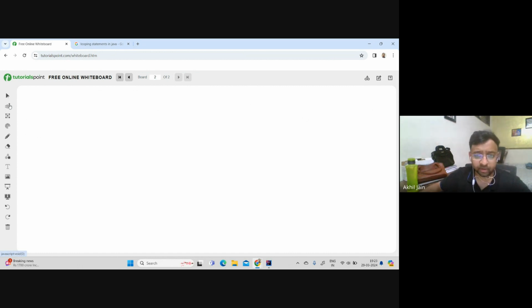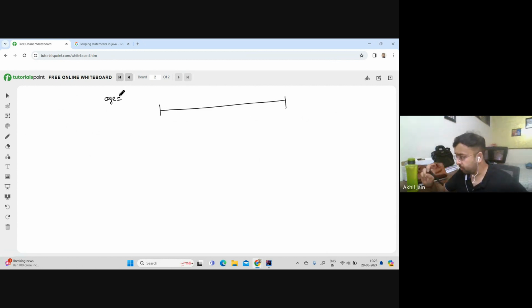The first part is we'll talk about the if condition, right? Now, let us think. Let us say that I have this linear scale, and I am asking a user to feed in the age of a user. Based on the age of a user, I will print a value accordingly. If a person is of age from 0 to 18 or less than 18, then that person would be a child.